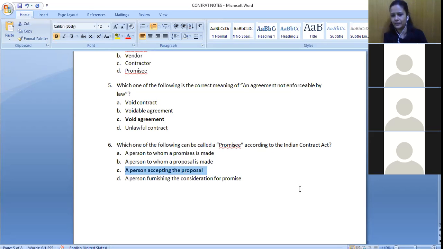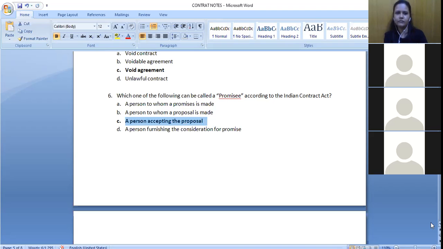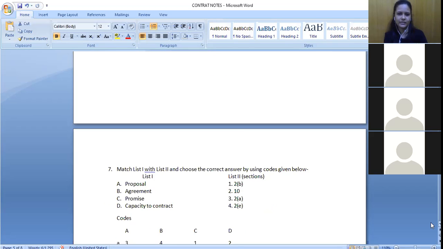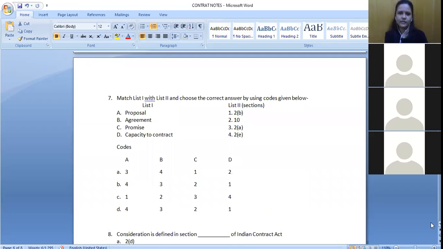So you should give your acceptance also. Otherwise, it is called offerer and offeree, when it is only at the offer stage and you are not accepting it. So when you accept it, we can say this thing. Okay, next one is match A and B. So you should basically match these things with the correct definition, and then accordingly you should decide.